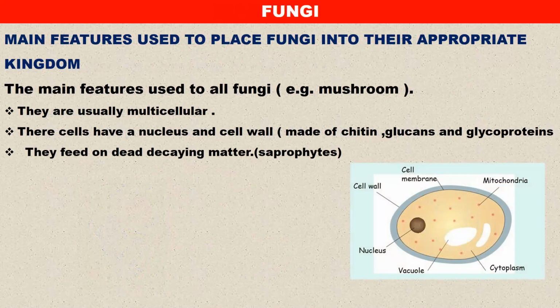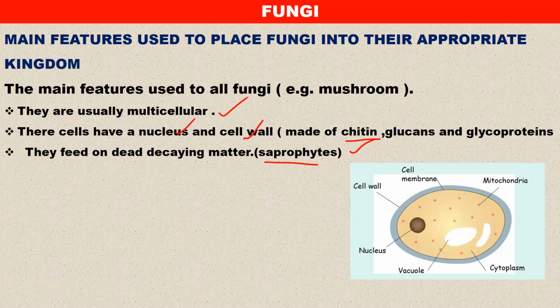Let us look at fungi. What characteristics enable us to classify organisms as fungi? There are many features used to place fungi in their appropriate kingdom. These are multicellular. They have cells that have a nucleus and a cell wall, although their cell wall is not made of cellulose. Instead it is made of chitin, glucan, or glycoproteins. Then they feed on dead decaying matter, and therefore they are known as saprophytes.